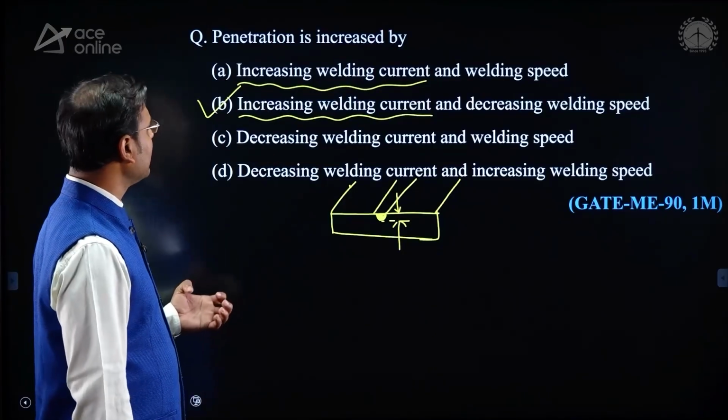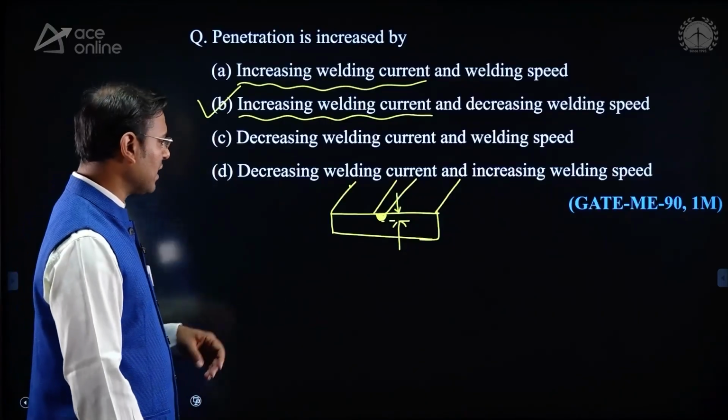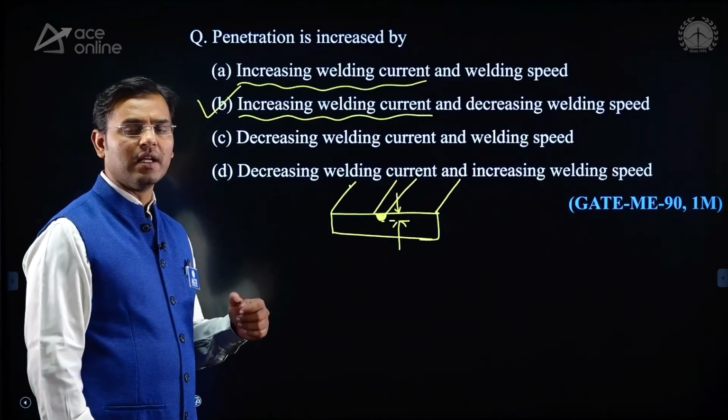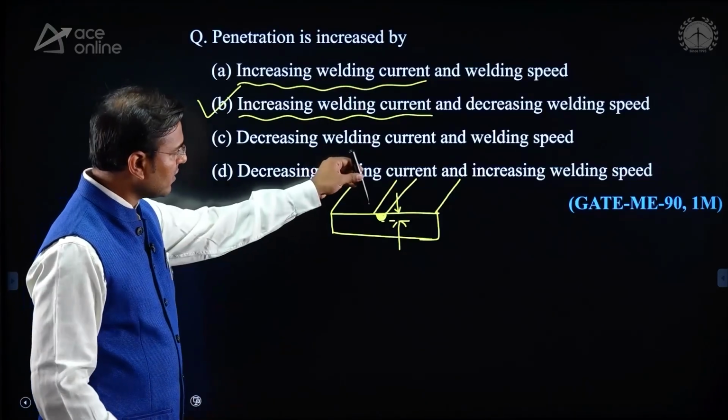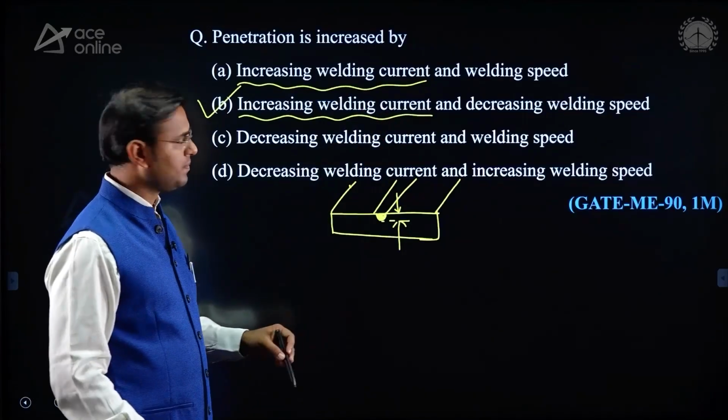It can be increased by increasing the welding current and decreasing the welding speed. Always remember that. What is meant by welding speed? That is the electrode moving speed along the length of the plate.